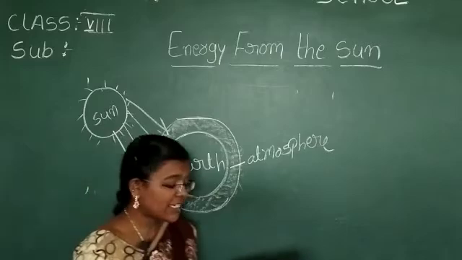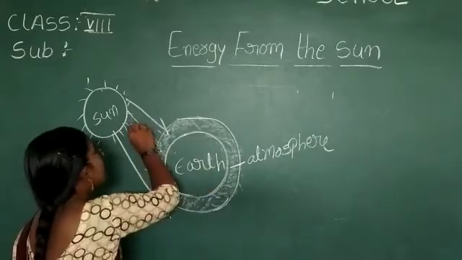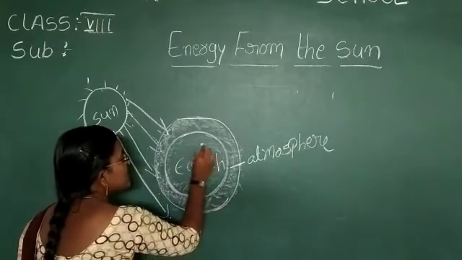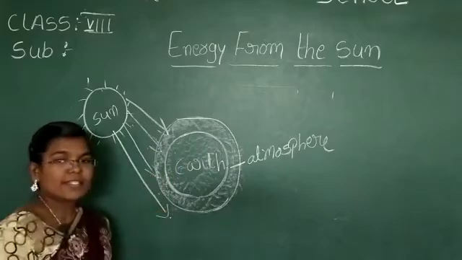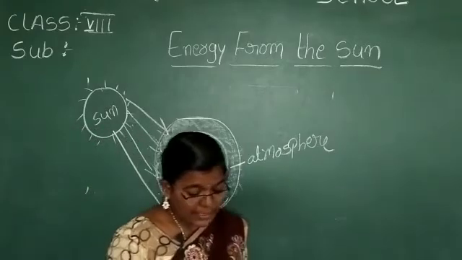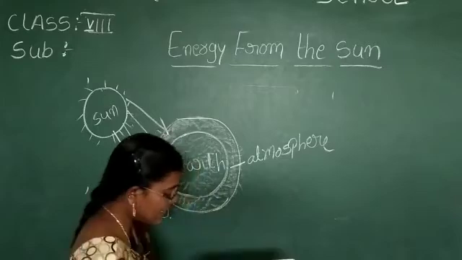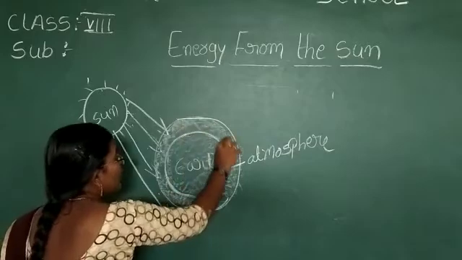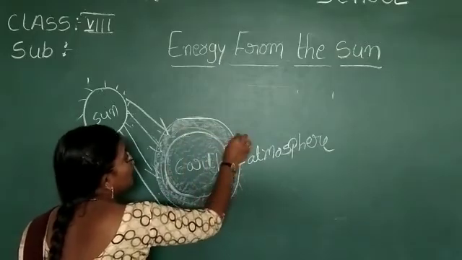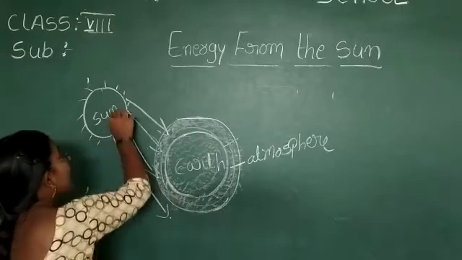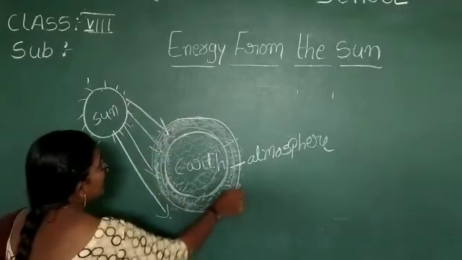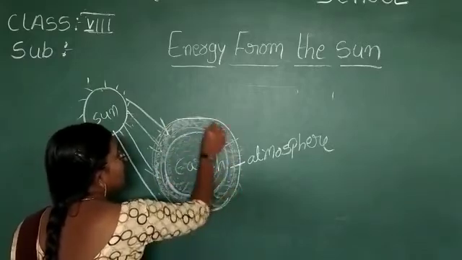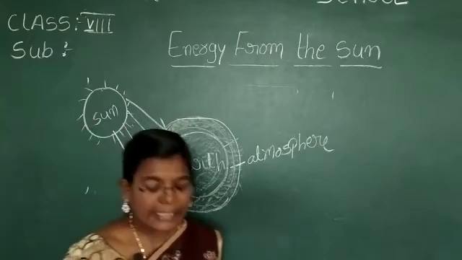The sun rays first heat the earth surface. Wherever the sun rays fall, they first heat the earth surface. It does not directly heat the atmosphere. First it heats the earth surface, then automatically the surrounding air also gets heated.